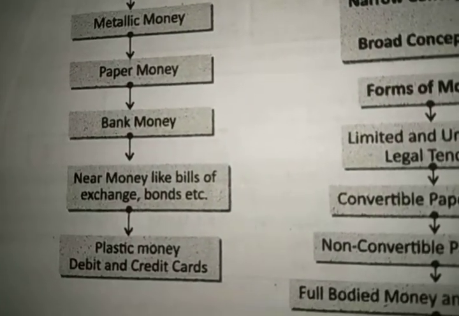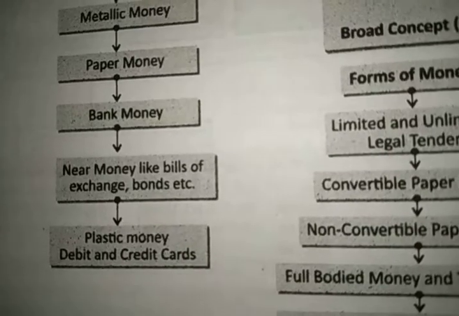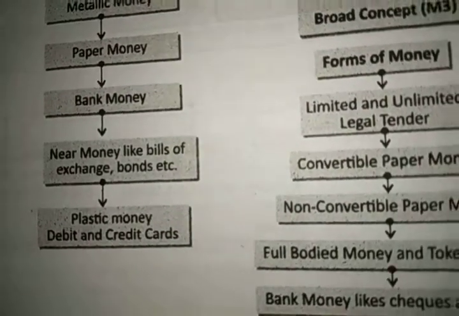This was all about the 6th chapter, a one-page revision, a short revision we can say, for chapter number 6, money and money supply.